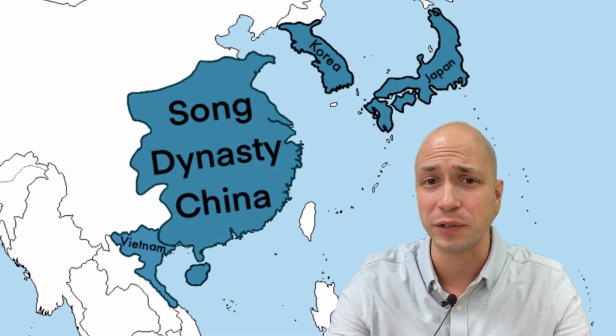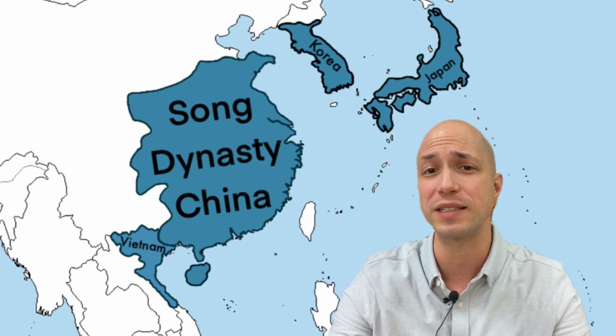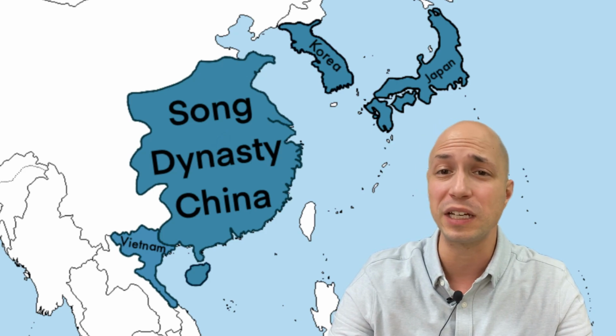Some of the most important inventions in Unit 1 were invented and used by China during the period, and will absolutely show up in other parts of the class. Notably, the compass, paper, and gunpowder. The Song Dynasty is the starting point of AP World History Modern, and for good reason. China is one of the main characters in the class and helps us establish a baseline for where China is at the beginning of the course. The Song Dynasty is also a civilization that we will use as a case study, not because it was without fault, but because it symbolizes a lot of the big themes in Unit 1.